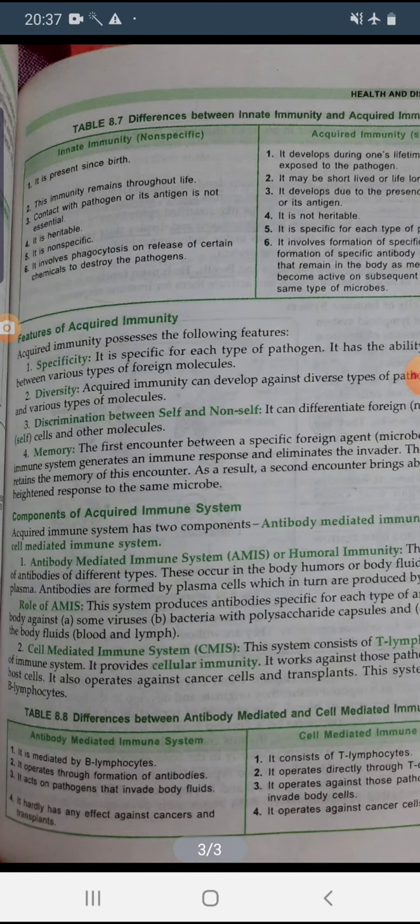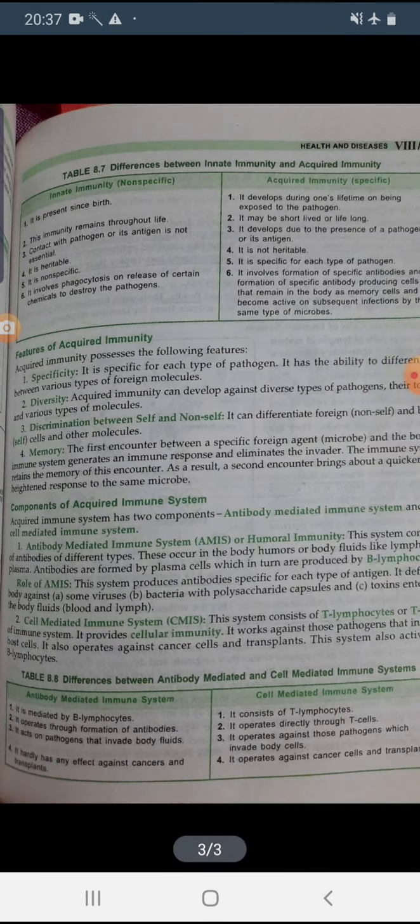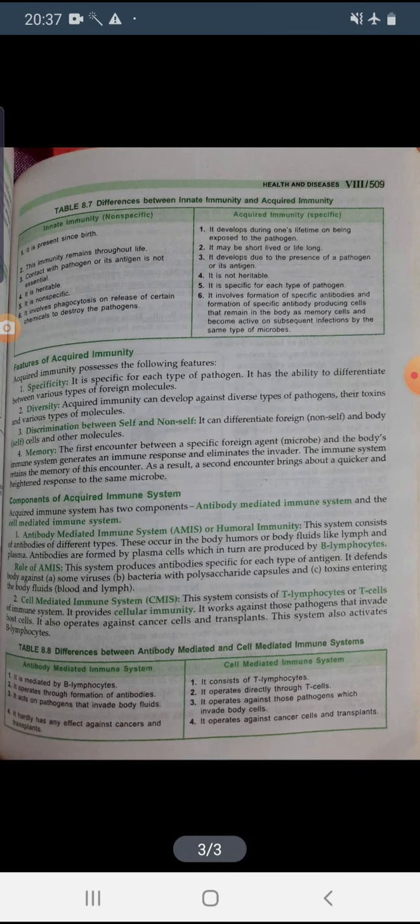And next is the memory. That means the first encounter between a specific foreign antigen, microbe or pathogen and the body's immune system generates an immune response and eliminates that microbe. Okay, but it is for the first time.